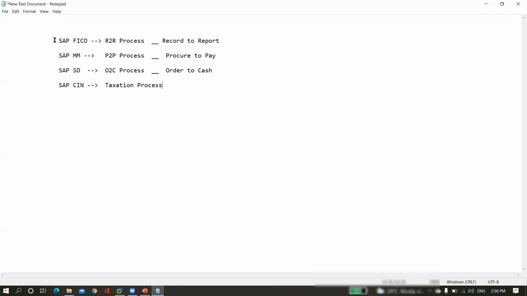At our SAP FICO level, we will complete total SAP FI and CO. It means that we will complete the total R2R process. In case you want to understand the P2P process, here we need to understand 30% of the subject which belongs to SAP MM. Then only we will understand the complete cycle of P2P. In case you don't know the 30% of the subject which belongs to SAP MM, then we cannot understand the complete P2P cycle.